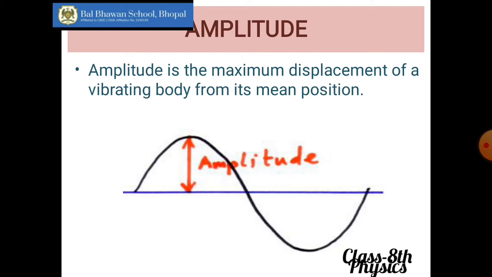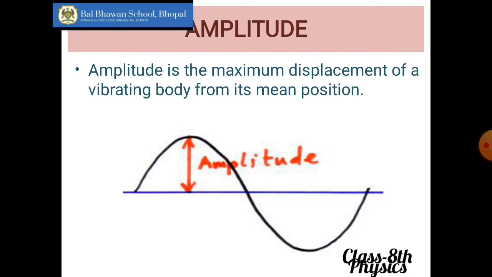Now as we are talking about vibrating bodies and vibrations, we will also talk about sound waves. Now what is the amplitude here? If you can see in this wave, the point where it is meeting the line is the mean position, and the highest point is the extreme position. Is it clear? And the distance between the mean and the extreme position is the amplitude. Understood all of you? The distance between the mean and the extreme position is the amplitude of a vibrating body.